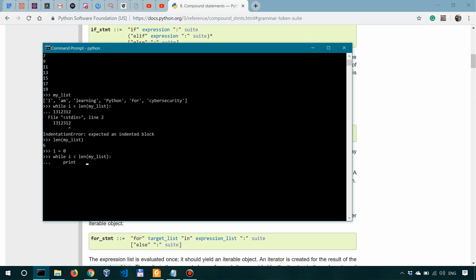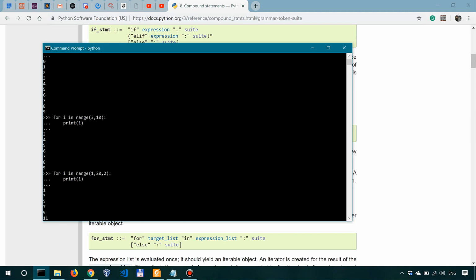And we want to print the element of the list. So we'll say print my list, square brackets, i, which is simply the element in the list at index i. Okay, once we have printed it, we need to update i, because otherwise we'll end up in an infinite loop. So we'll just say i equals i plus 1, which simply means add 1 to i. Okay, so let's actually run this. And as you can see, I am learning Python for cybersecurity.